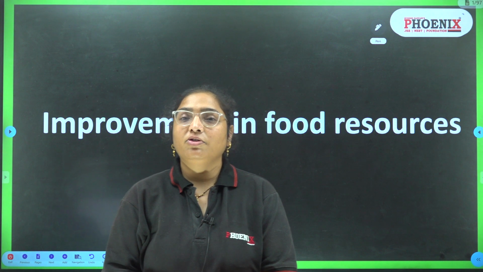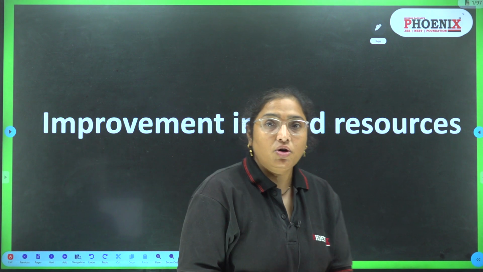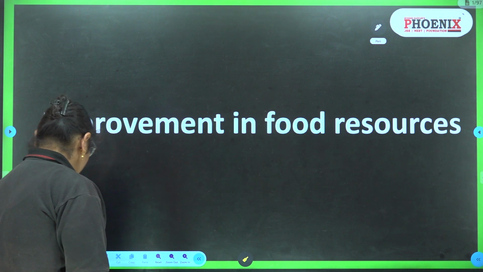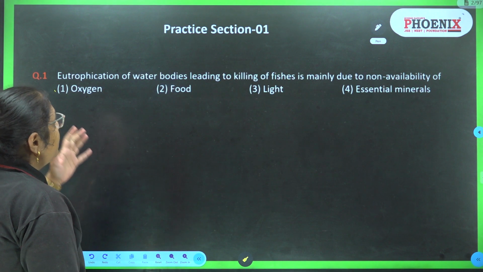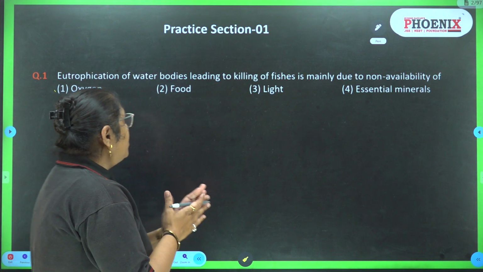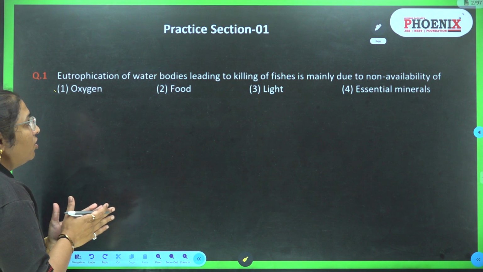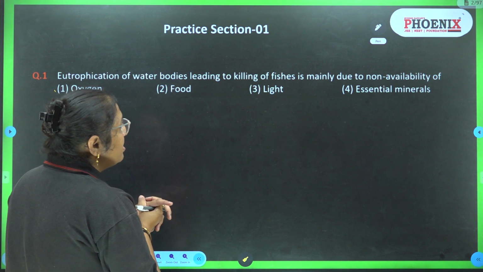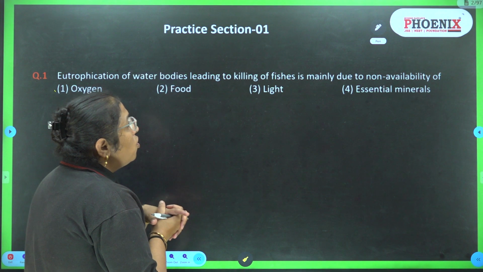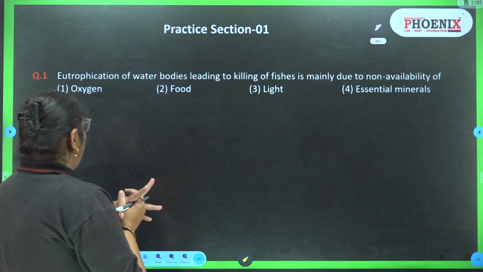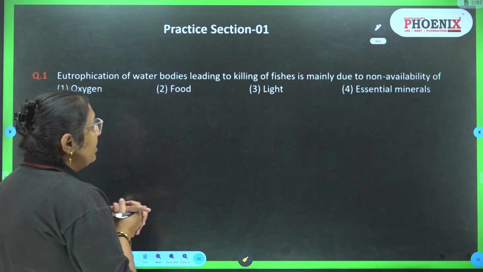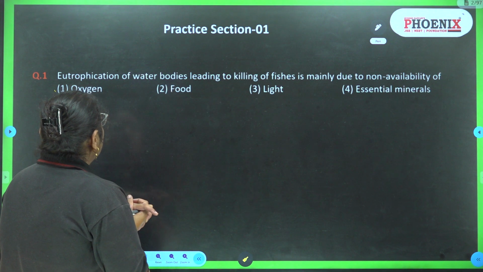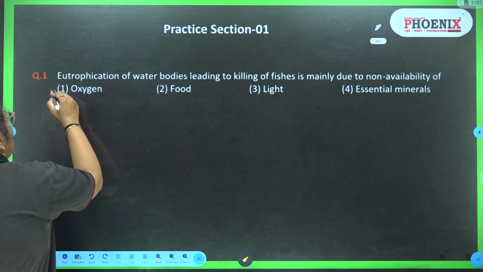So today we are going to solve the questions of modules of improvement in food resources. First is practice session. So let's see the first question, that is eutrophication of water bodies leading to killing of fishes is mainly due to non-availability of oxygen, food, light, essential minerals. So the answer is oxygen.